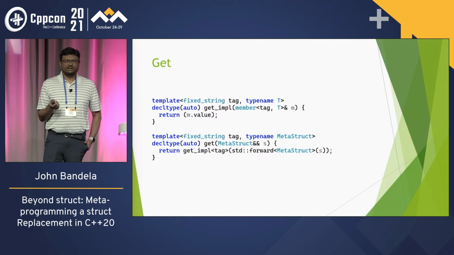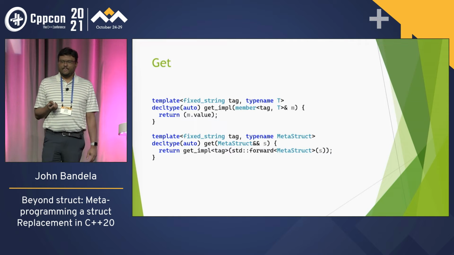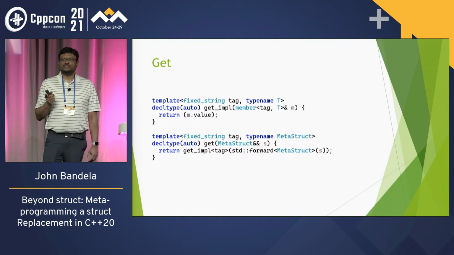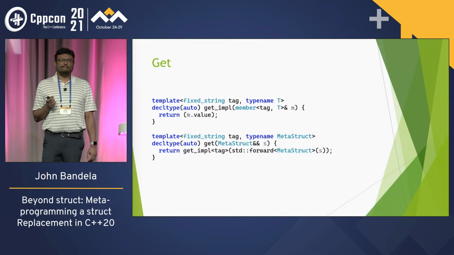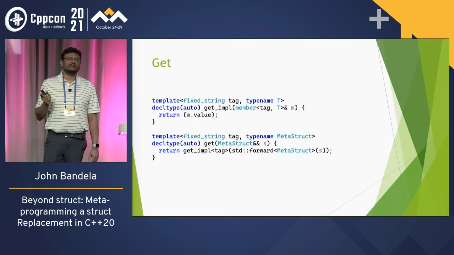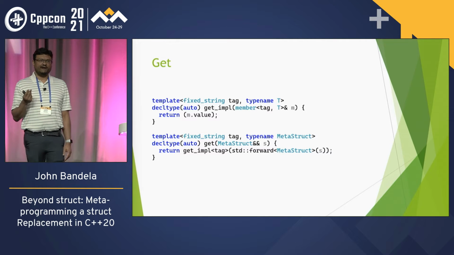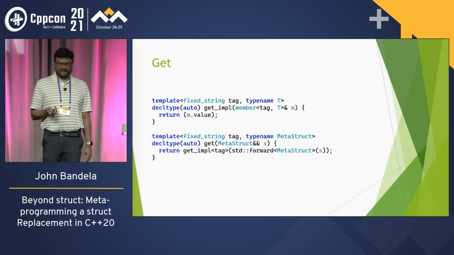The trick is that we then have a function called get that takes a metastruct in, and we explicitly specify the tag. So this get impl will automatically be resolved to any member that has that tag. Since metastruct inherits from all the members, any member that matches that tag will get passed into get impl. So if you don't have a tag, you get an error, or if you have more than one tag of the same type, you get an error.